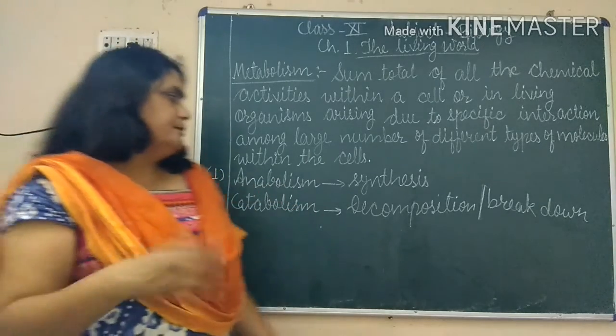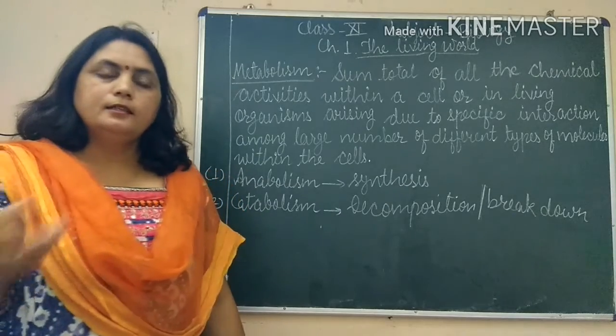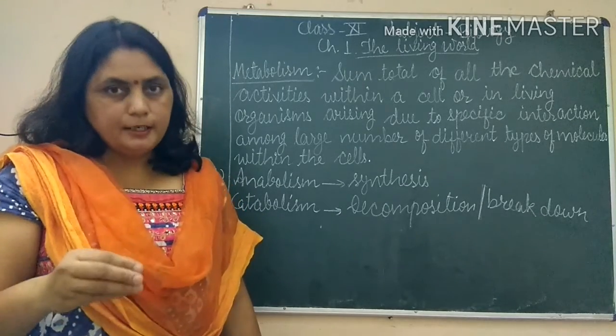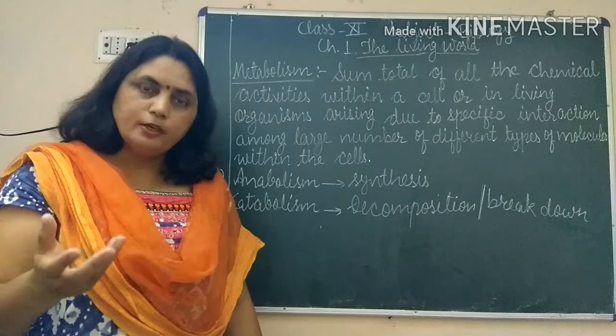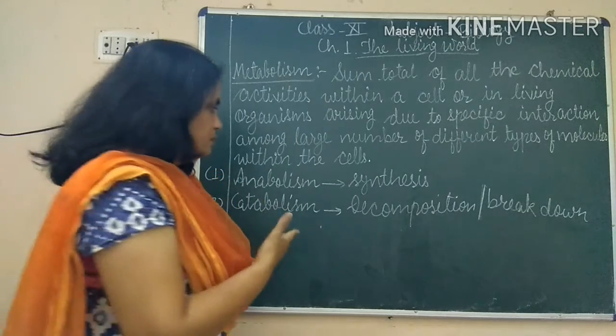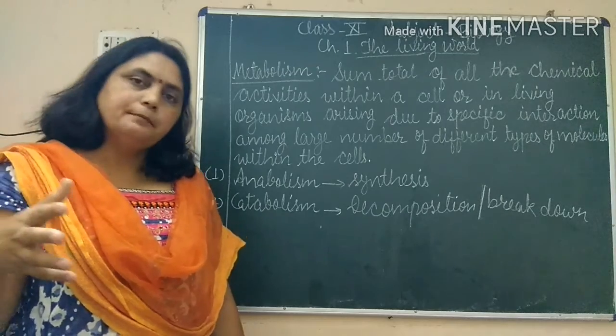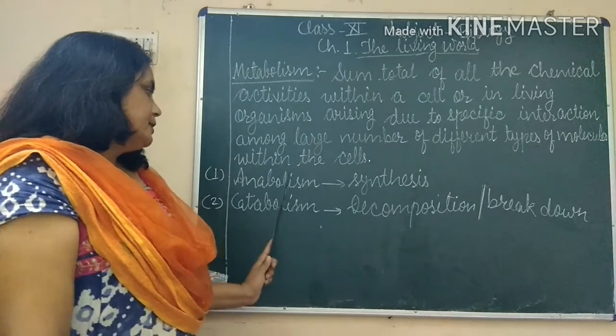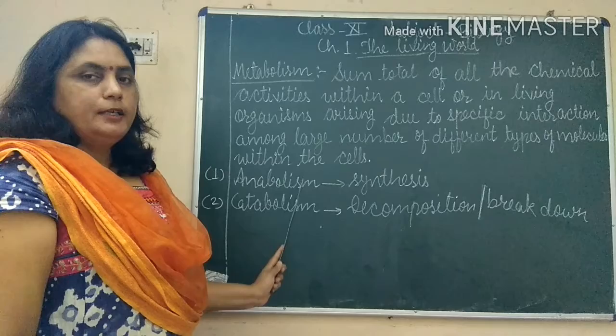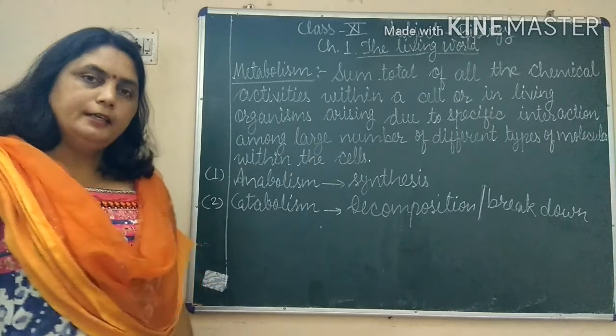And catabolism is the sum total of the chemical reactions that are taking place in a living organism, and in these reactions the complex substances break down into simpler substances. Now we will see the difference between anabolism and catabolism in detail.